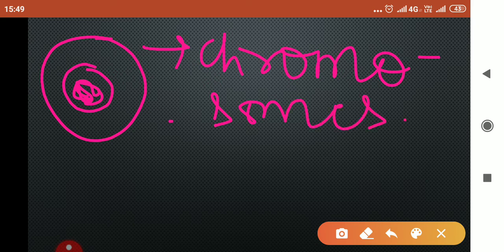Now I'm going to start with a cell having 2 chromosomes. Suppose this is the nucleus of the cell. I'm not drawing the cell membrane, I'm just making dotted lines here. Take a look. Suppose I have started with an organelle having 2 chromosomes, one and this one, 2.